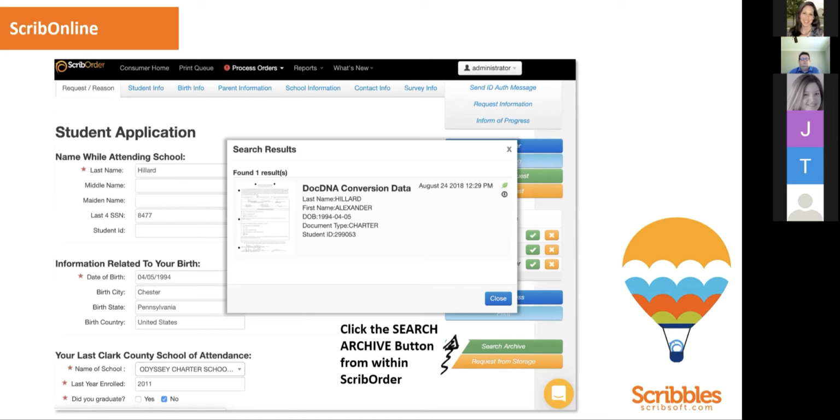So if one day I was working in the office and now I'm working from home on a borrowed laptop from work, I can just click on the URL that I need to access. I log into Scribble Order. I can see all of my orders that I need to process. Then I can click the Search Archive and it will populate and show me those records. So they had no loss in response time, and that was really huge.